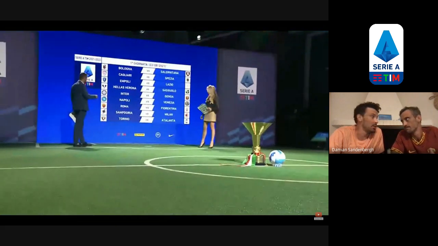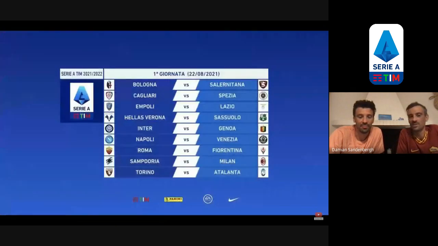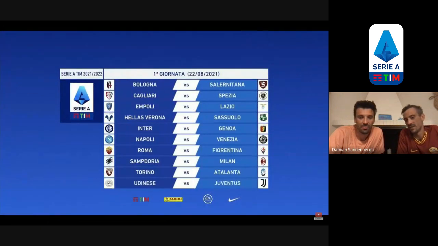Torino Atalanta. That's a game that I would love to see for opening as well. I love the Grande Torino. And Udinese Juventus. Wow, very tough game. Udinese without the Paul, so they're going to have to change the whole team. I think Roma's got the toughest start.